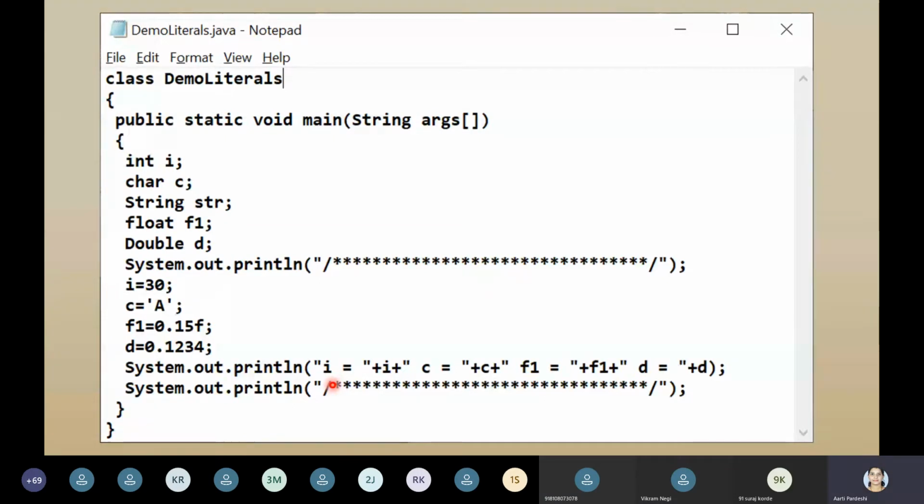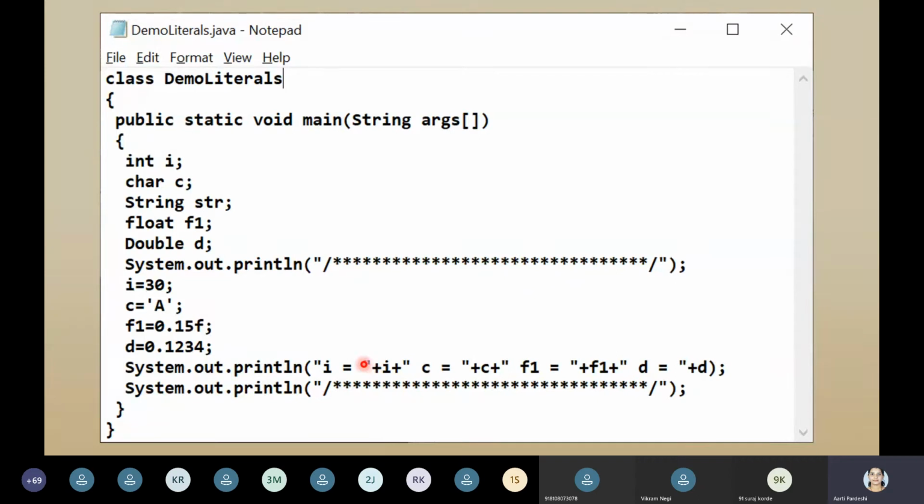Okay. So i is equal to, there are various ways to do it. I'm explaining one, but you can ask this question so that others' doubts will also be cleared. Within double quotes, whatever you write is a string, and the compiler is going to print it as it is.